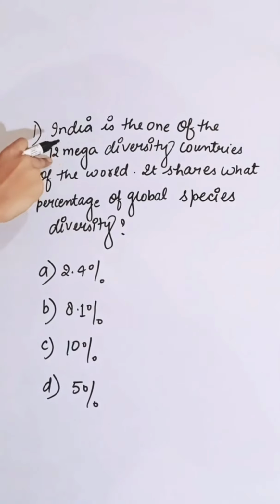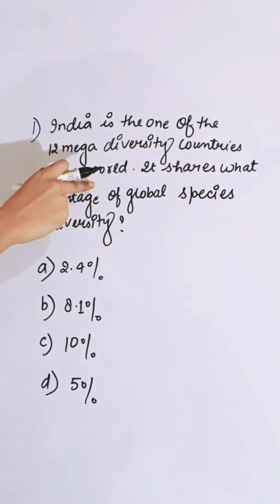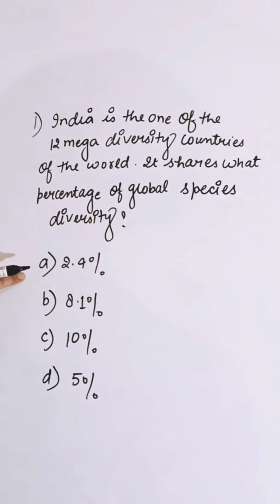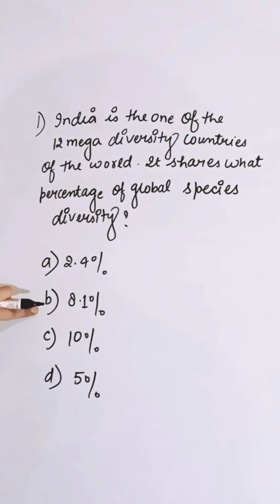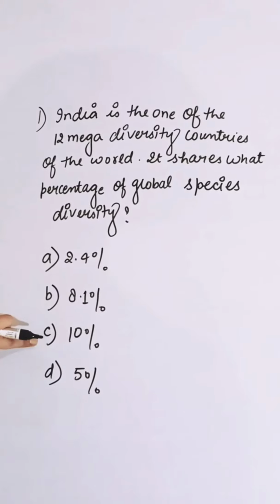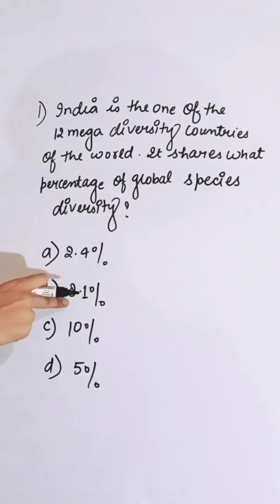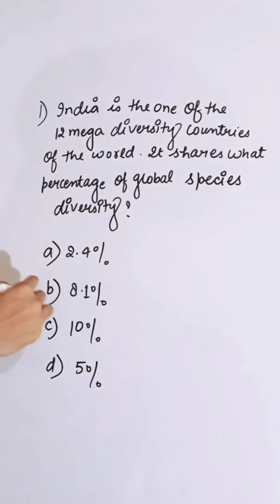India is one of the 12 mega diversity countries of the world. It shares what percentage of global species diversity? First option 2.4%, second is 8.1%, third is 10%, and fourth is 5%. It shares 8.1%. So the correct answer is B.